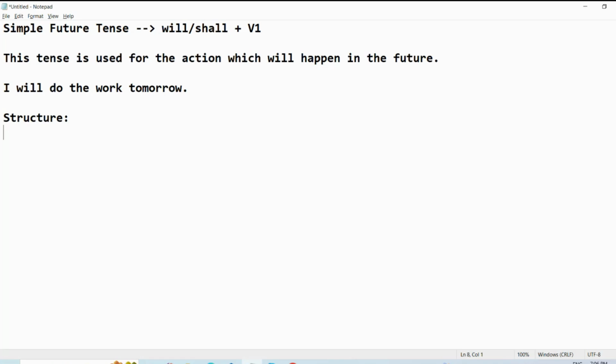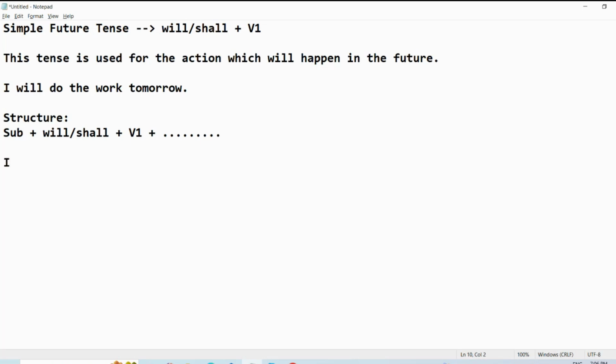The structure is subject plus will or shall plus V1 plus something. This is the structure. If we see the usage of these will and shall, we can use like this.